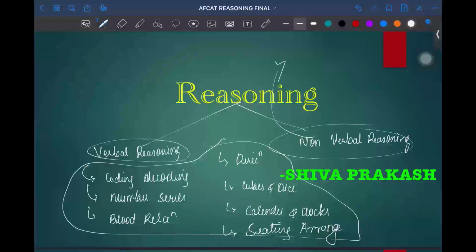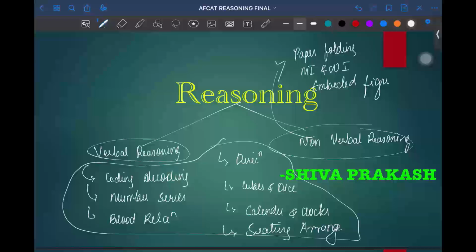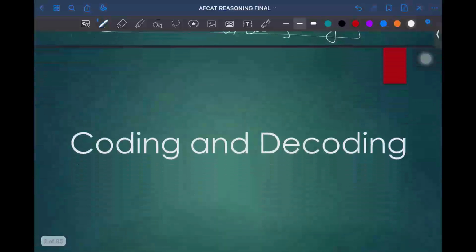this will include paper folding, mirror image, water image, embedded figures, and other kinds of questions and topics. So I hope you are aware of these topics in brief. So rather than wasting time, we'll just jump into the topic.